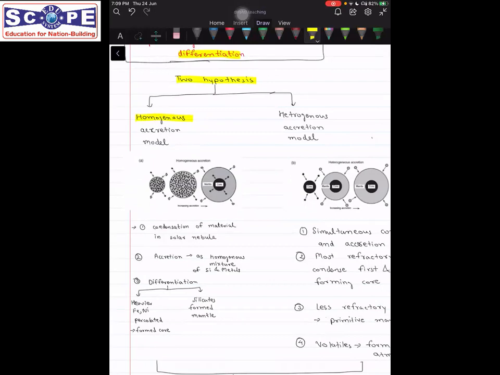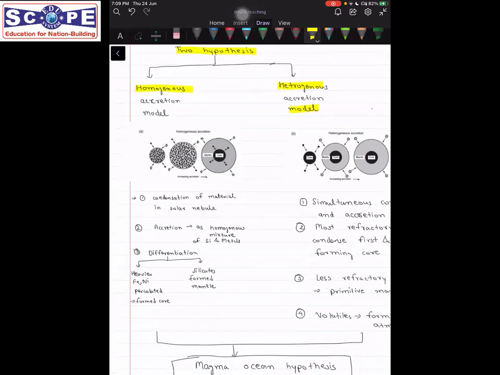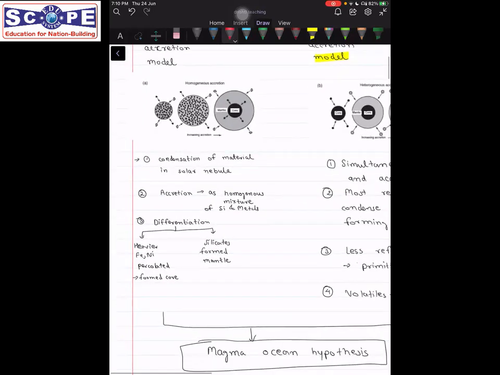The two hypotheses are, one is the homogeneous model and the other is the heterogeneous model. So what is the homogeneous model? The homogeneous model says that we just saw that accretion was taking place, right? Condensation and accretion. These were the two processes which formed these planetesimals, right? So homogeneous accretion, what does that say? It says that the condensation from the nebula took place initially. First, condensation took place separately, and after condensation, accretion took place.